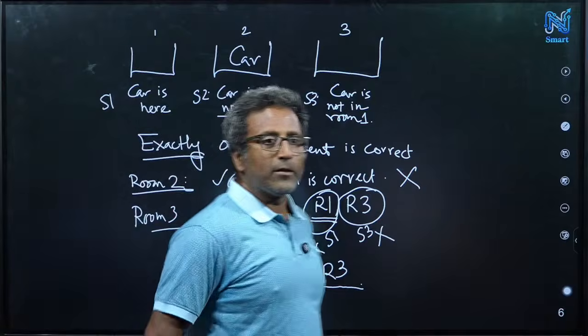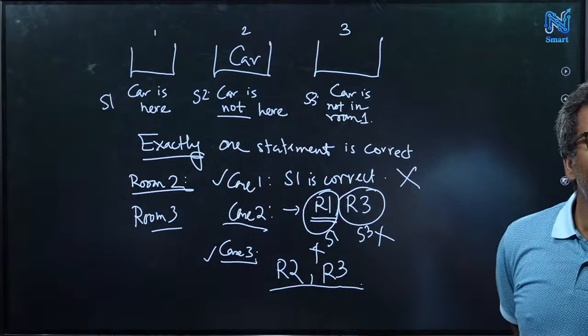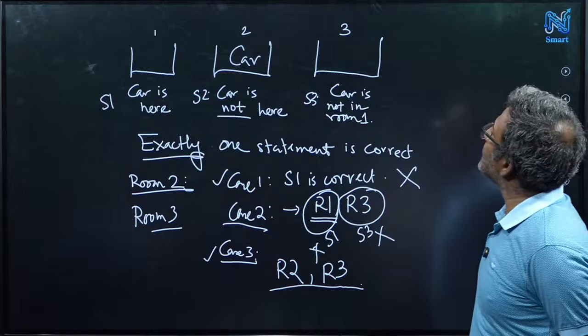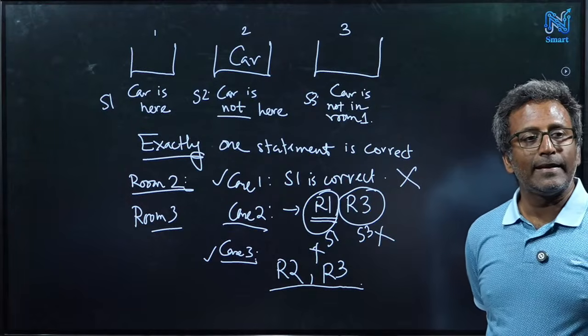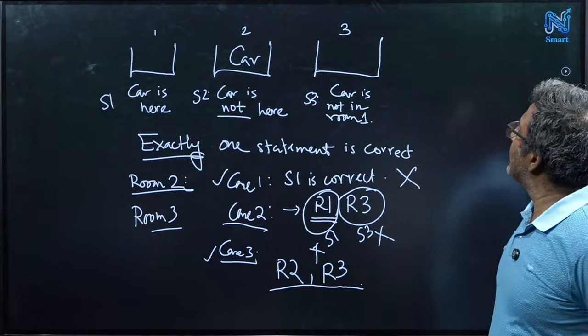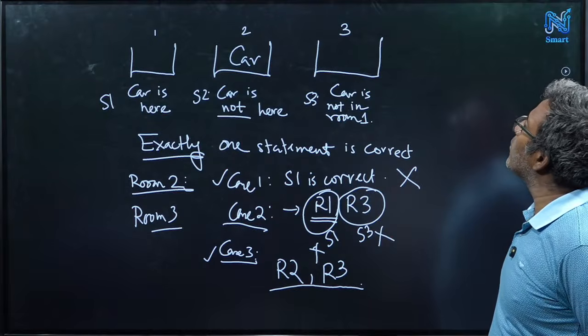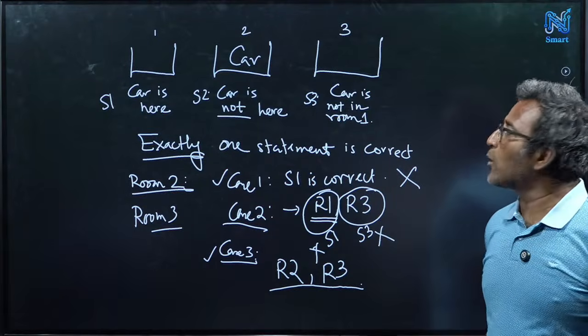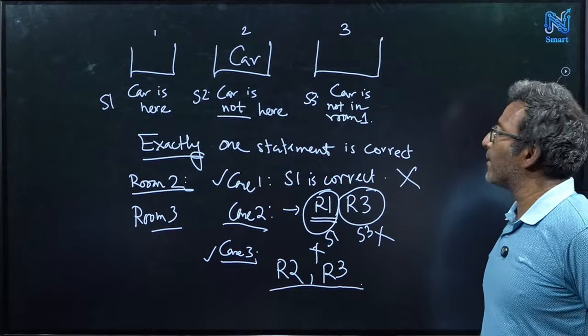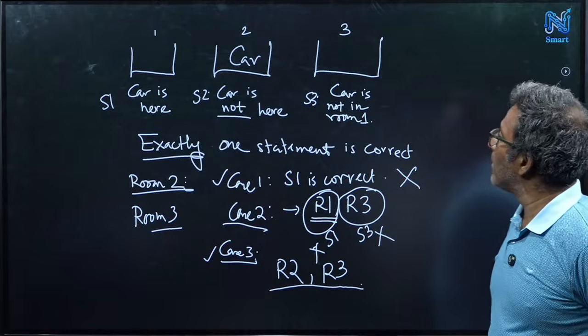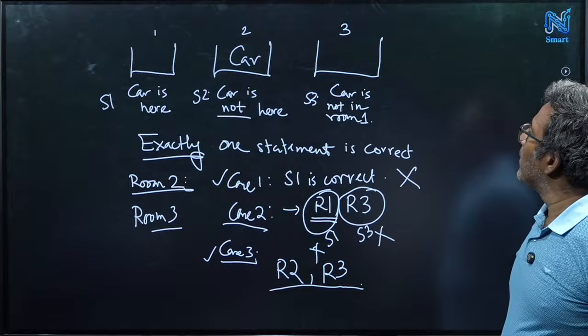Fine. Yes. Statement 3 saying the car is not in room 1. Statement 3 says the car is not in room 1. Not saying about is it in 3 or not. The statement 3 does not say about room number 3. Yes. It talks about only room number 1. And statement 2 is saying car is not here. It can be in 3 also.